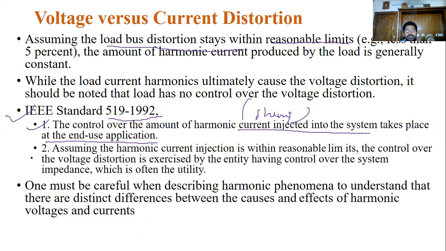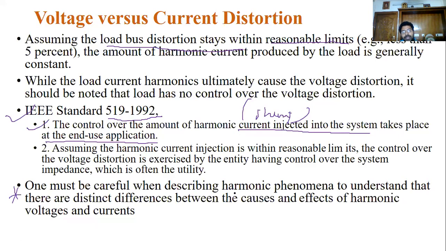We can assume this harmonic current is injected within reasonable limits only, and control of the voltage distortion is exercised by the entity having control over the system impedance. Remember this point carefully. I will explain what this is.